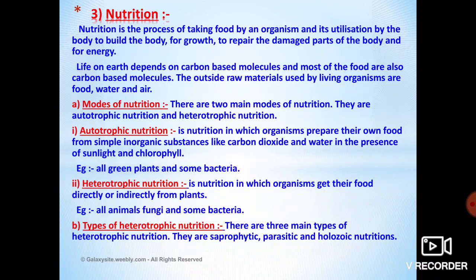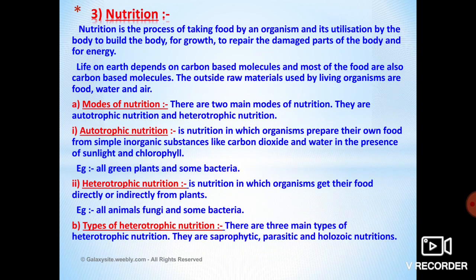The food the plant prepares is utilized by the plant only for its growth and development. The next very important kind of nutrition is heterotrophic nutrition. What do you mean by heterotrophic nutrition?